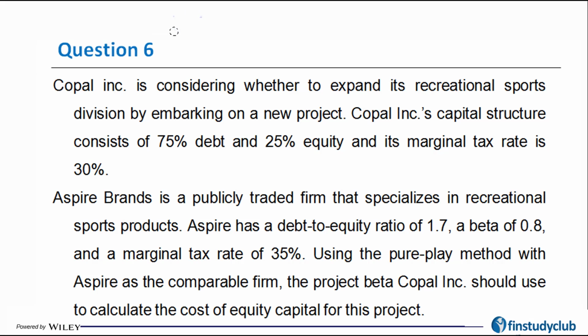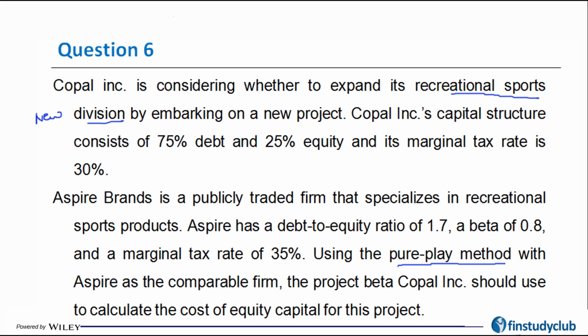So my next question, pretty interesting, comes from the concept of the pure play method. It says the Coppel Incorporation is considering whether to expand its recreational sports division. That's the new sector that you want to expand to.